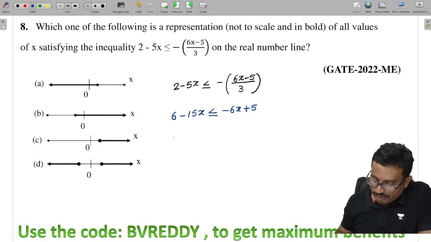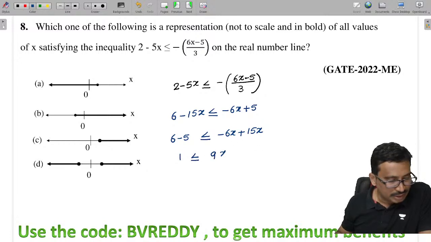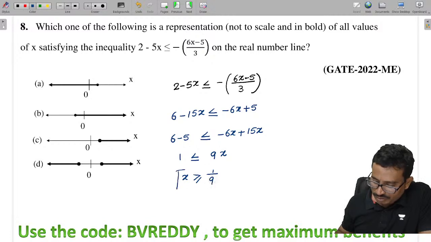Now you can tell me, that is 6 minus 5 is less than or equal to minus 6x plus 15x. So how much is this value? 1 is less than or equal to 9x. So that means x value is greater than 1 by 9.